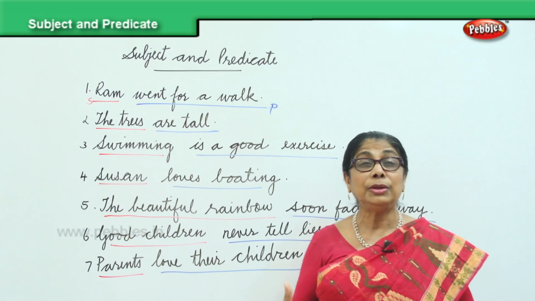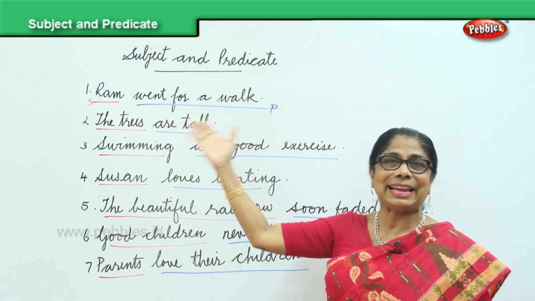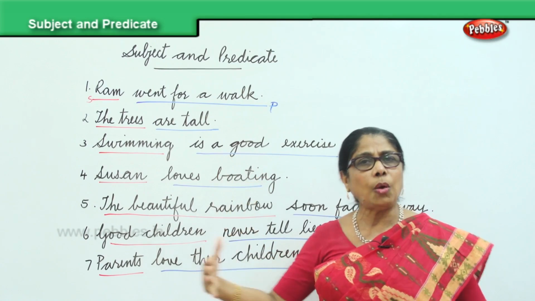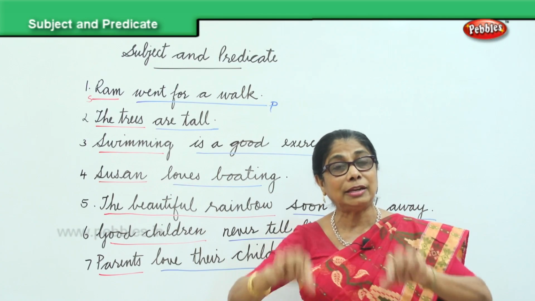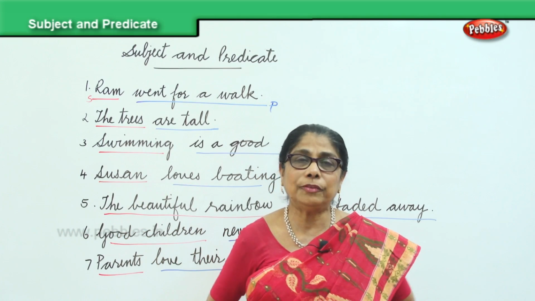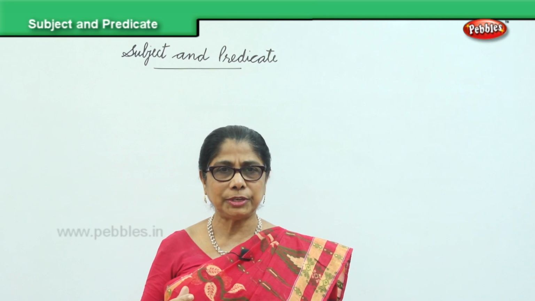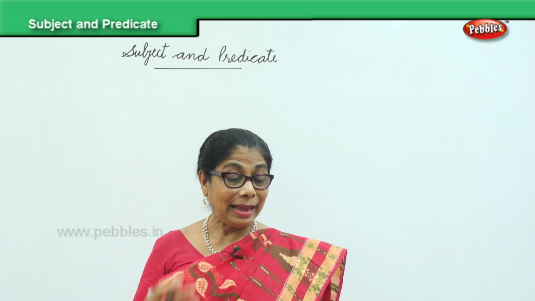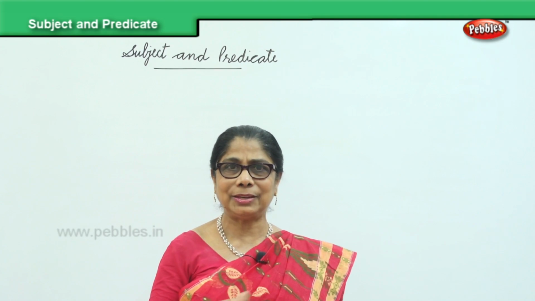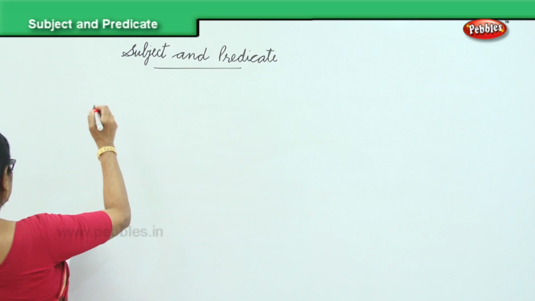So now I am sure you know what is the subject, what is the predicate in a sentence. How to pick out the subject, how to identify the predicate, how to join the subject and the predicate together to form a complete sentence. Begins with the capital letter and ends with a full stop. Now I'm going to give you predicates this time, and you need to add subjects. We do the reverse. Okay? By that time, you will understand what I'm trying to say.